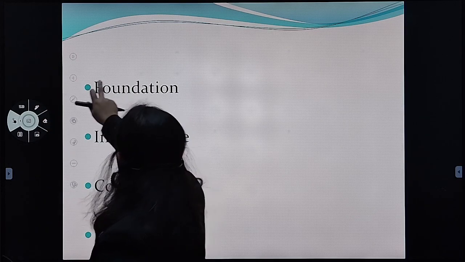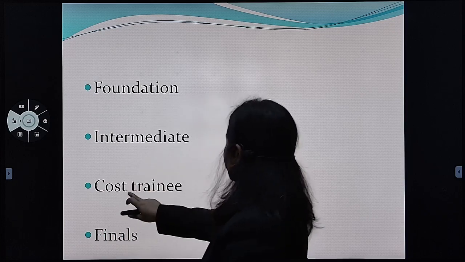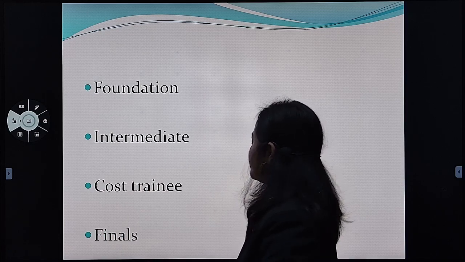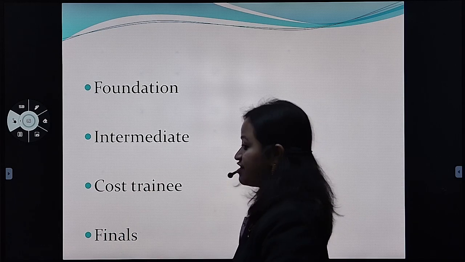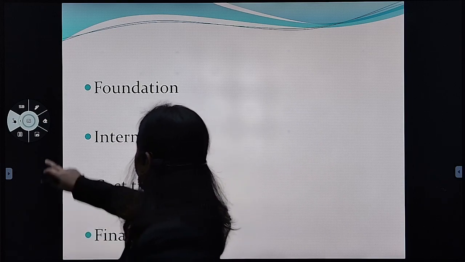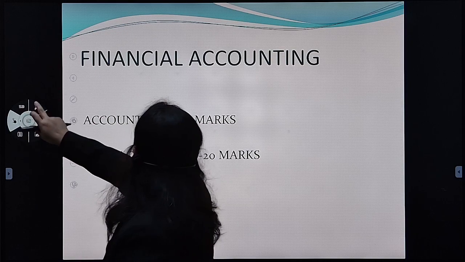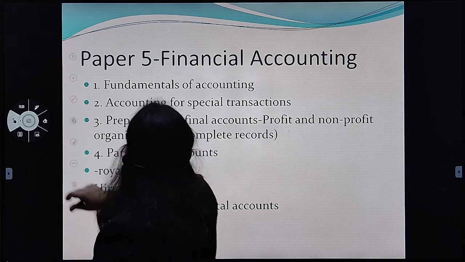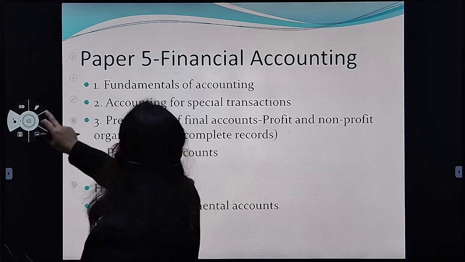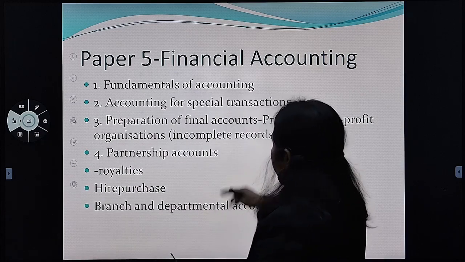So you are in intermediate. After that, you have to clear your intermediate. You have to do your cost training. Then you will be into finals. Fine. So this is the syllabus.